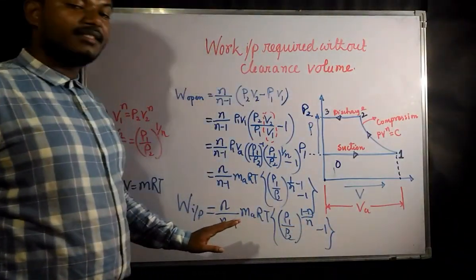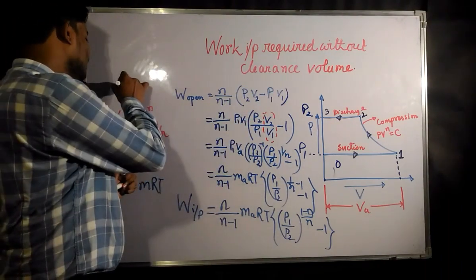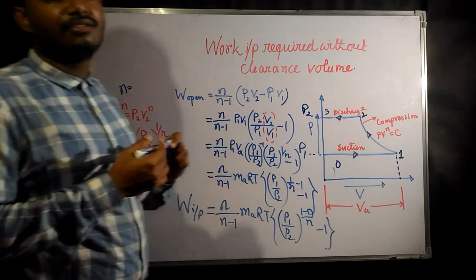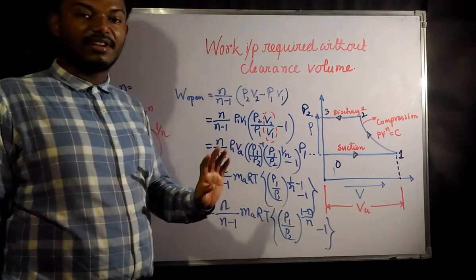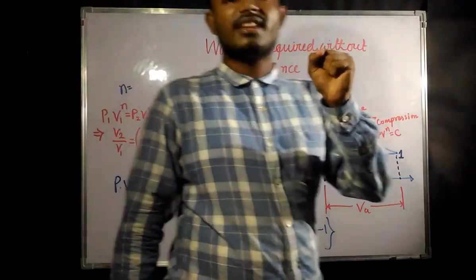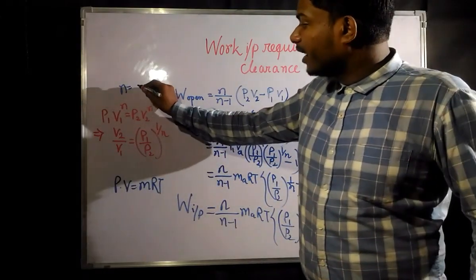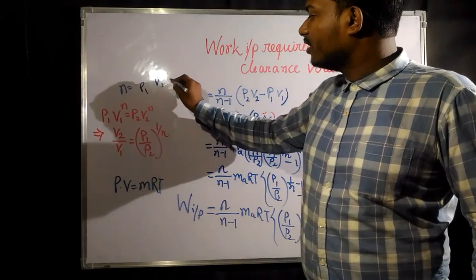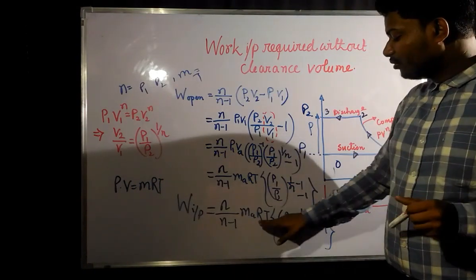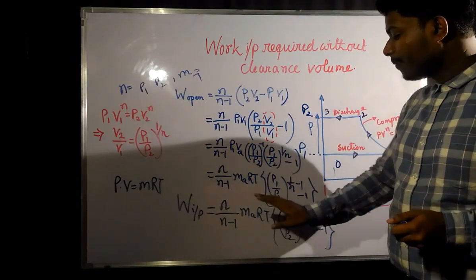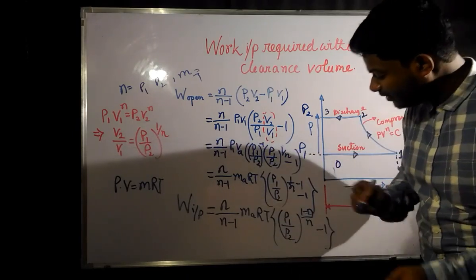In some cases we are directly asked to find this. They will give you the polytropic index, the value of n, and they will say that we require to compress air from this pressure to this pressure. That means pressure 1 and pressure 2 are given, and the mass would be given. So n they will give, P1, P2, the mass, and the temperature also. R you know for air, n is given, P1 P2 given, T given, and that T would be T1.